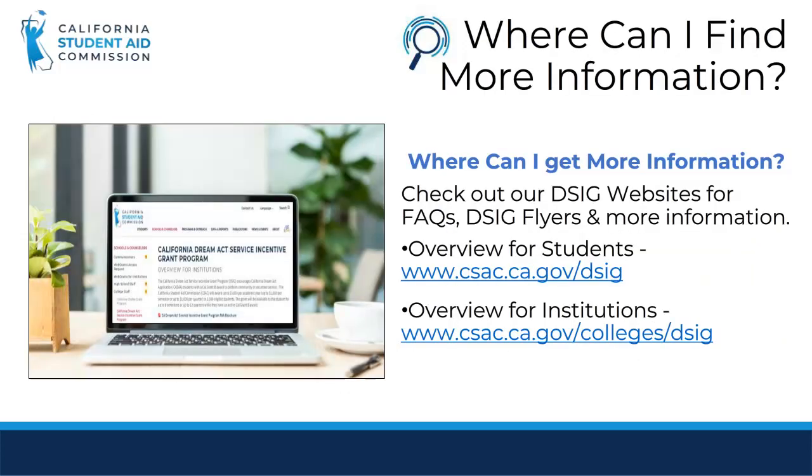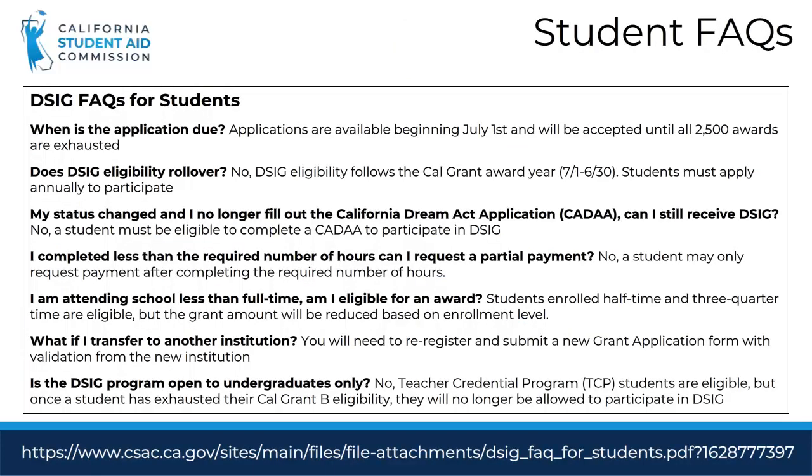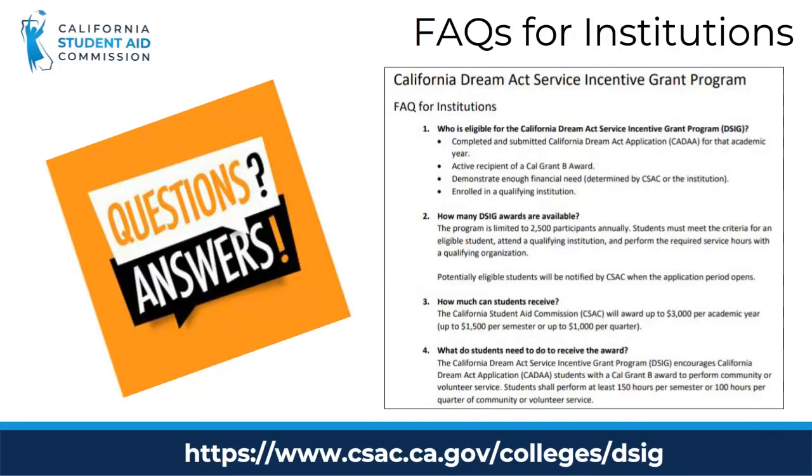For more information, check out our Overview for Students and Overview for Institutions web pages on our CSAC website. There you can find FAQs, DSIG flyers, and more information on how to apply for this program and how to administer it. The DSIG FAQ section for students has answers to questions such as when is the application due and does DSIG eligibility roll over? For answers to these questions and more, please check out our website. The FAQs for institutions has answers to the frequently asked questions as well as application and payment flowcharts to provide a visual representation of these processes.